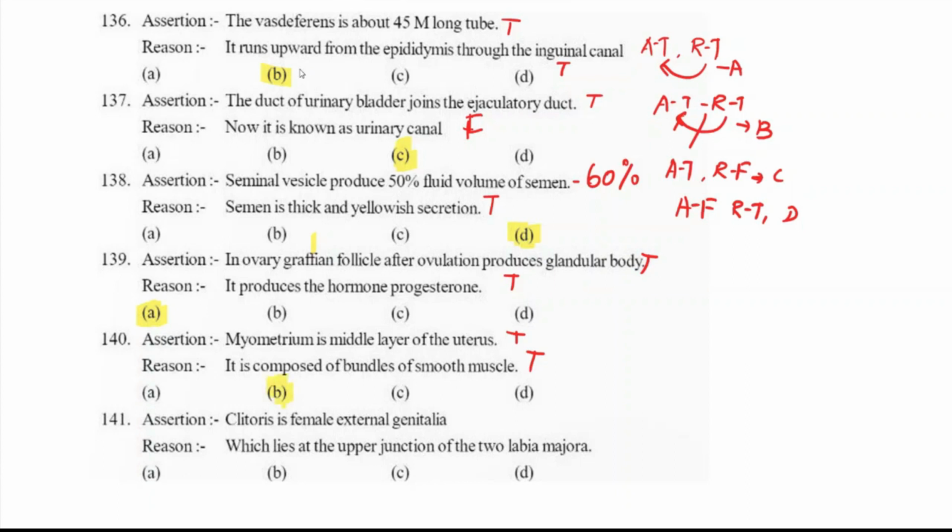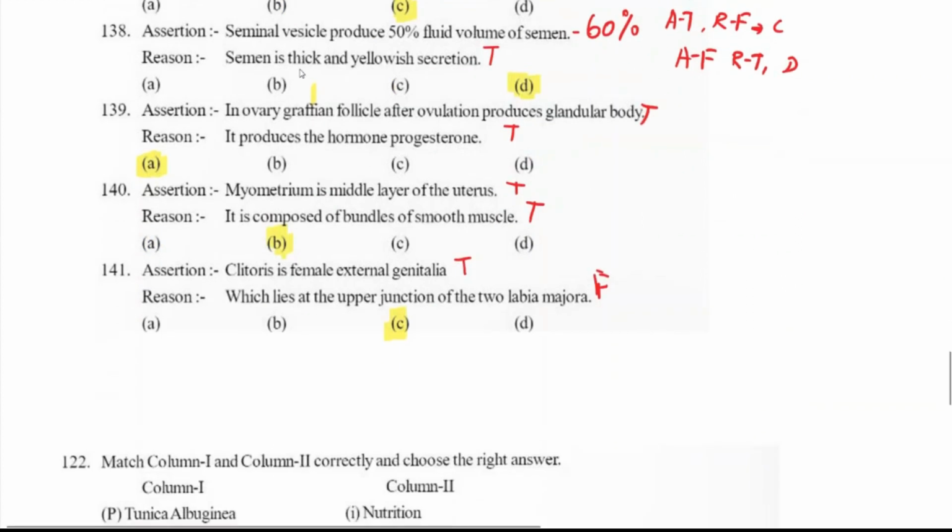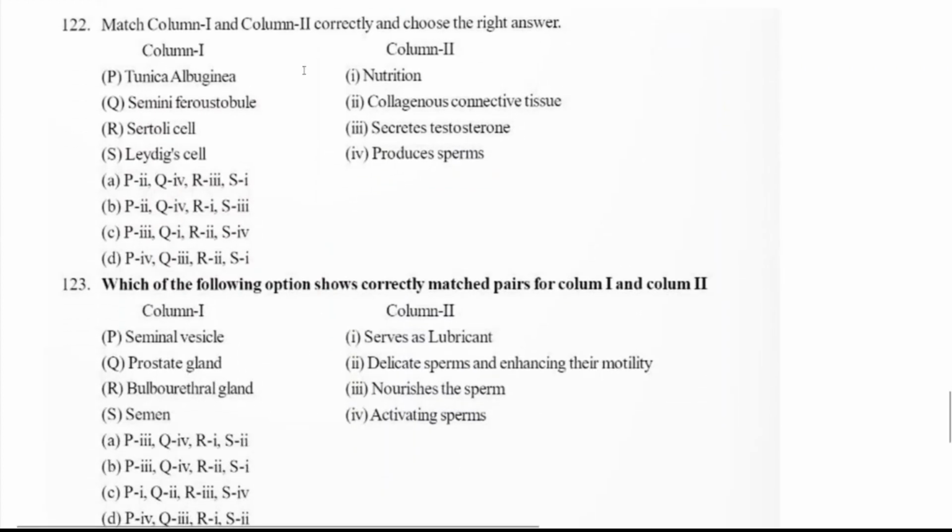Now, clitoris is a female external genitalia. Is it true? Yes, clitoris is part of the female external genitalia. True. It lies at the upper junction of two labia majora. Is it true? No, it lies at the junction of two labia minora. So the reason is false. Assertion is true, reason is false, so the answer will be option C. Understand? Okay. Now we will see the match the following.